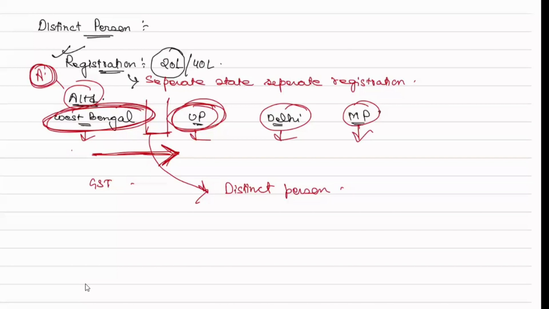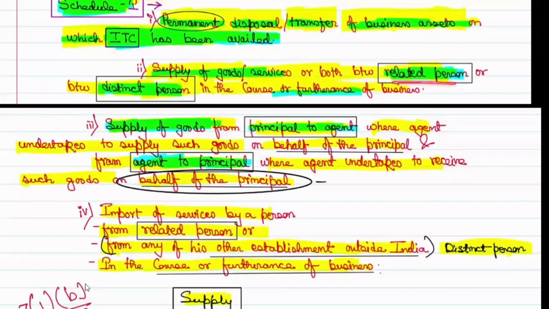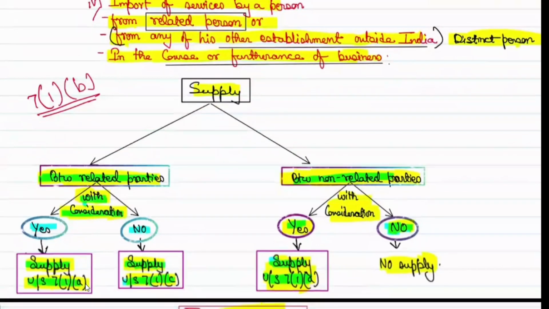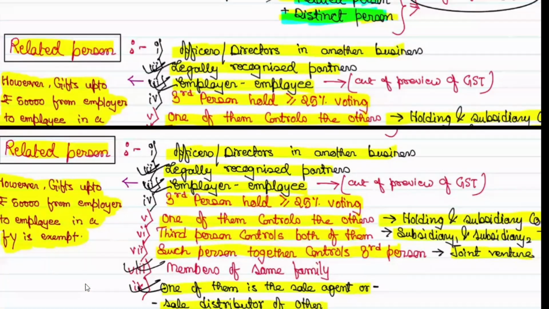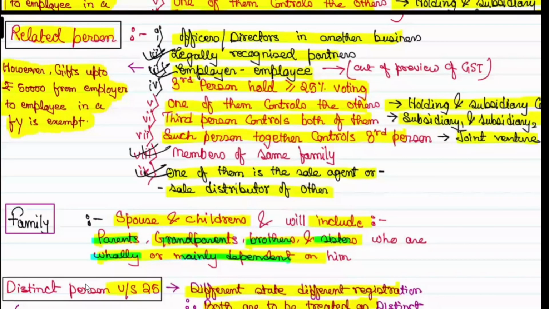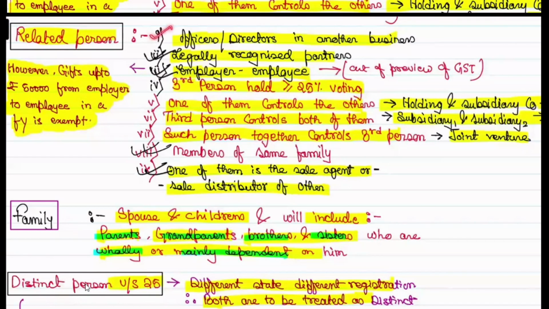Yes sir. Yes sir. Okay. Now the second, there was one more point, that is related person. Related person has a full-fledged definition. What are related persons? Officers or directors in one another's business.